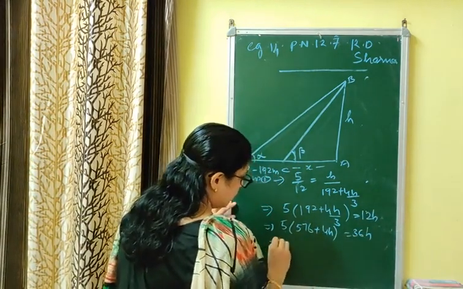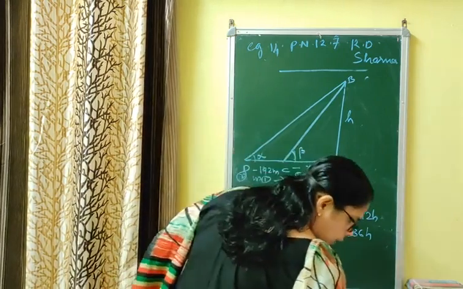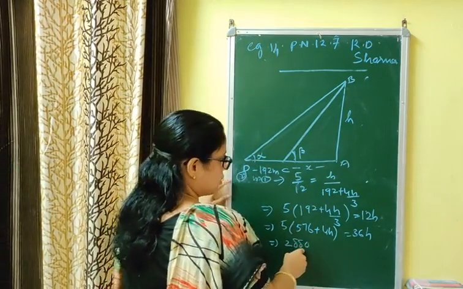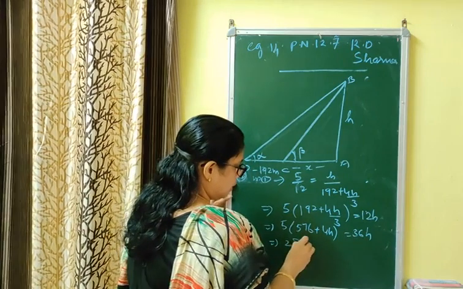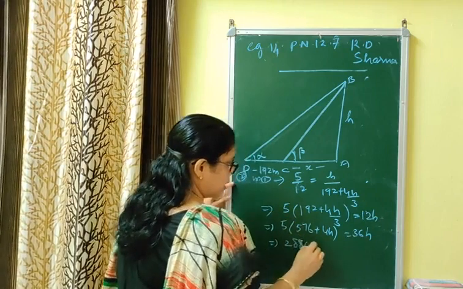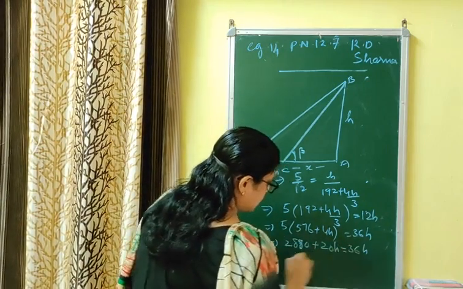Again multiplying 5 by 576 we get 2880. That is 2880 plus 20h is equal to 36h.